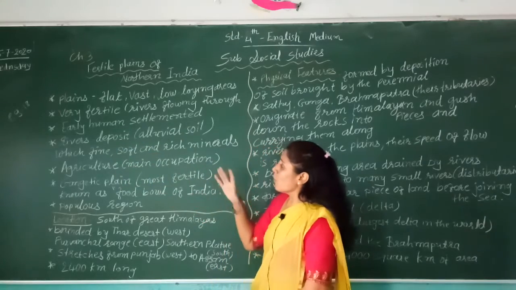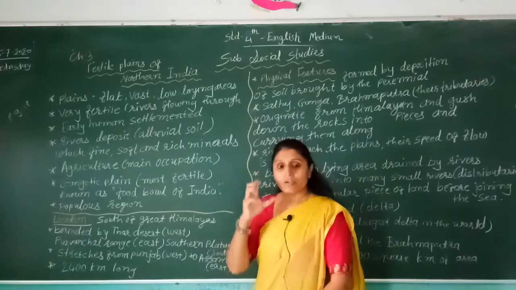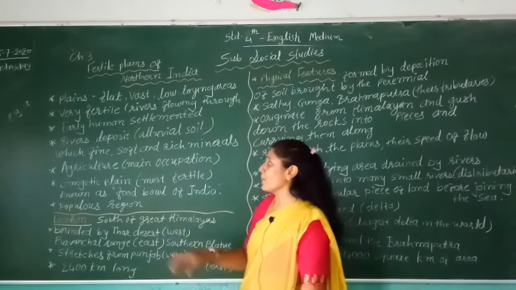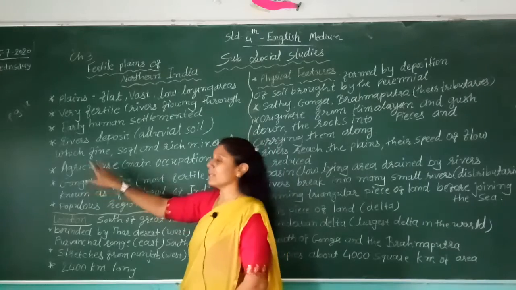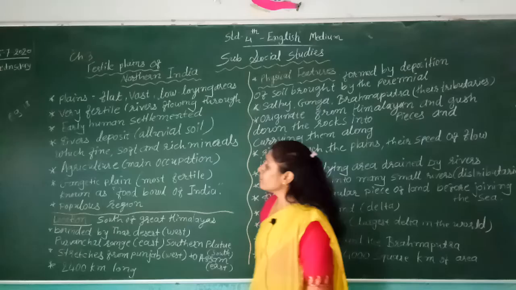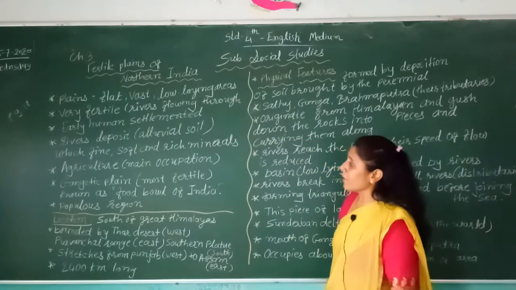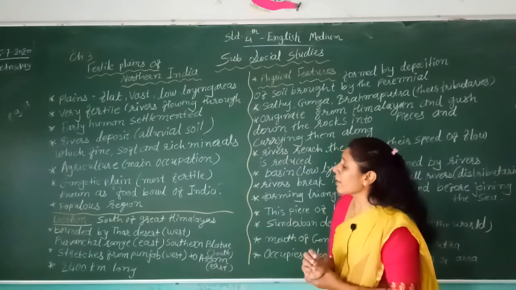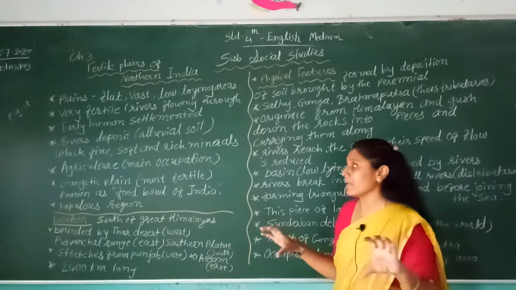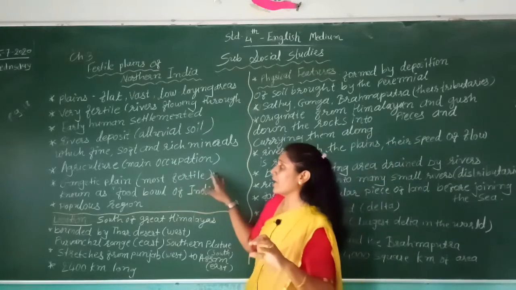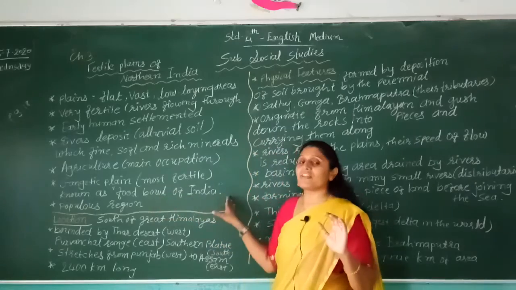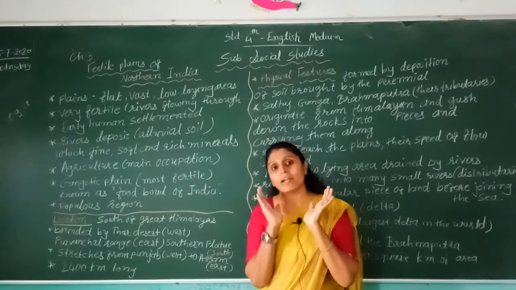There is a lot of rivers and alluvial soil, so the main occupation of the people is agriculture, mostly farming. The Gangetic plain is the most fertile, and it is known as the food bowl of India.